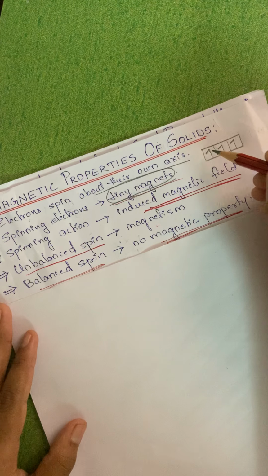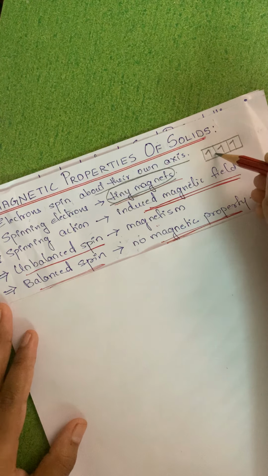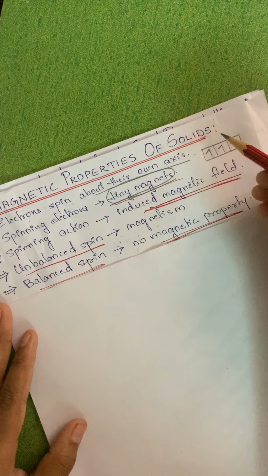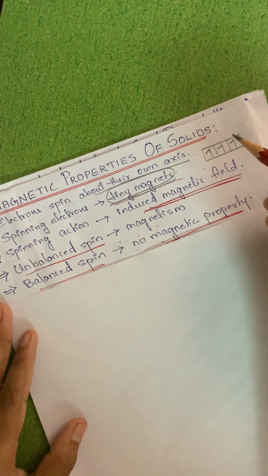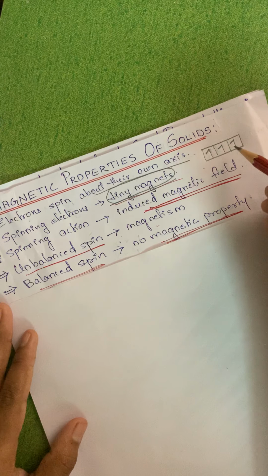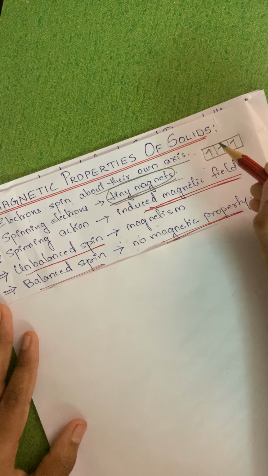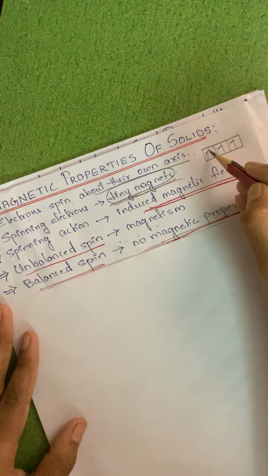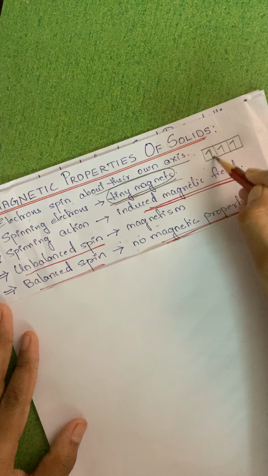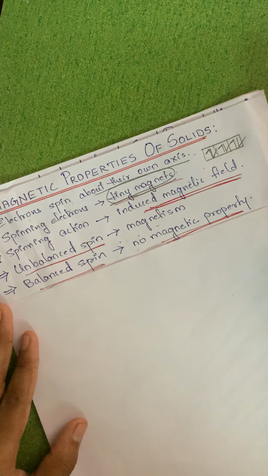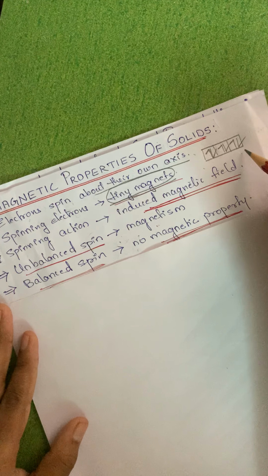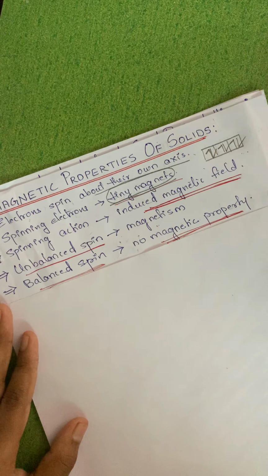Now there is no opposite spin to cancel that magnetic behavior. As a result, this kind of substance, the one which has unpaired electrons, will show magnetic behavior, and the one which is paired, if all the electrons in the subshell are paired, then they will not show any magnetic property. Hopefully till here it is understood nicely.